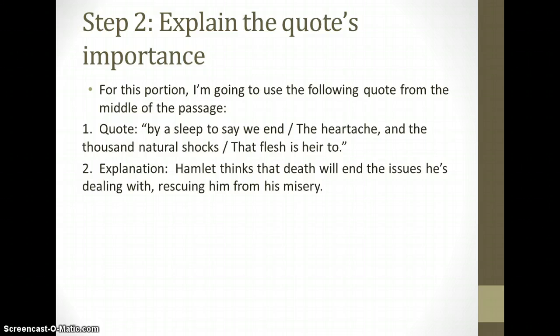Step 2. Explain the quote's importance. For this portion, I'm going to use the following quote from the middle of the passage. Hamlet says, "By a sleep to say we end, the heartache and the thousand natural shocks that flesh is heir to." My explanation. Hamlet thinks that death will end the issues he's dealing with, rescuing him from his misery.